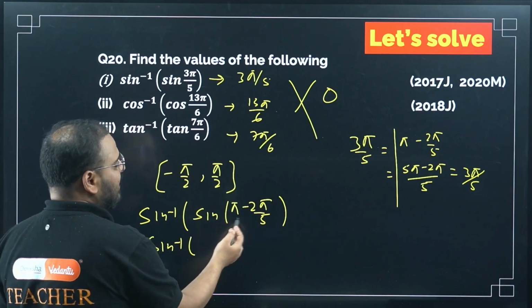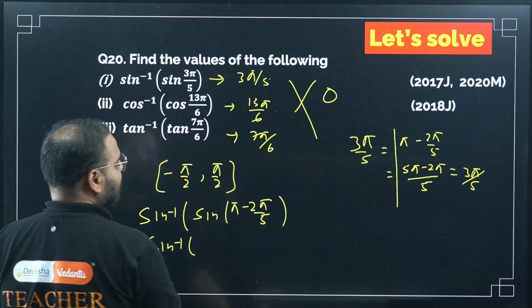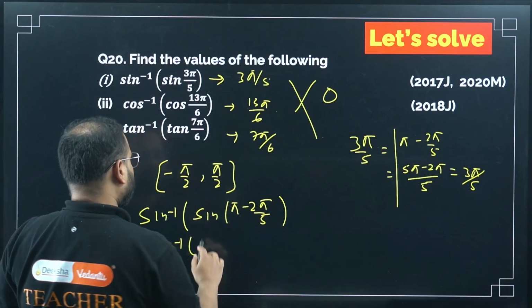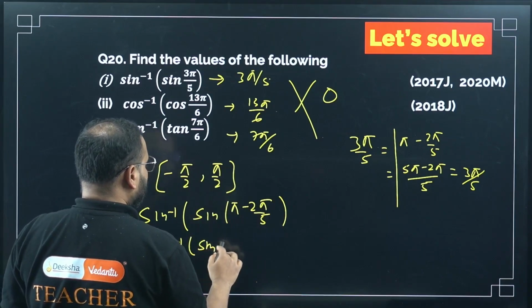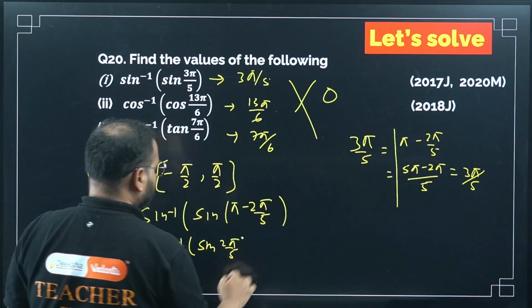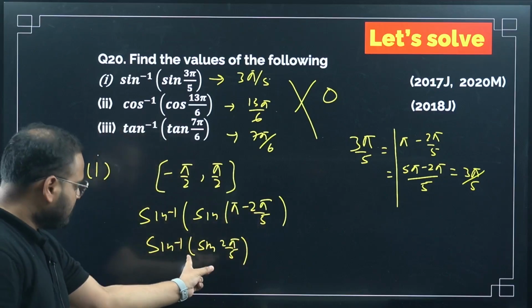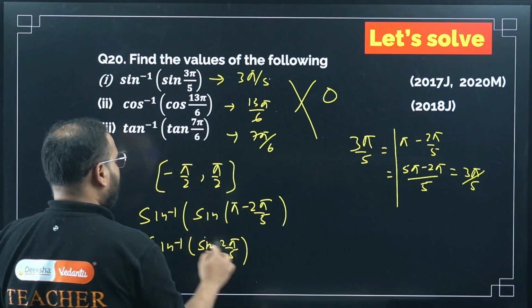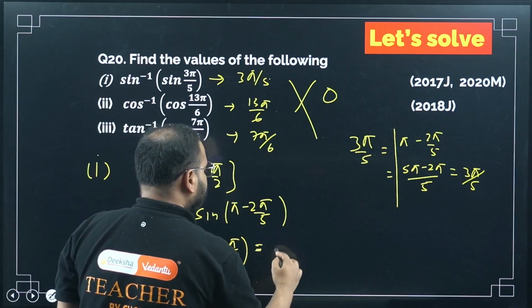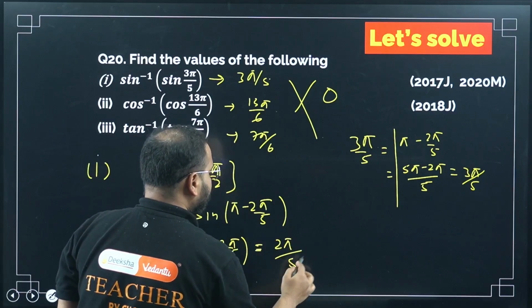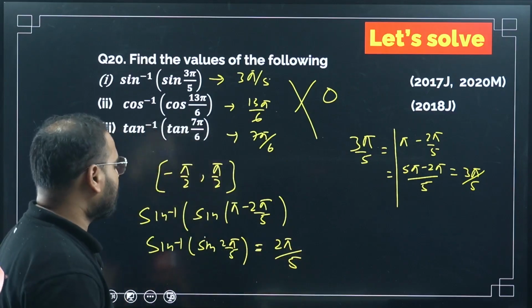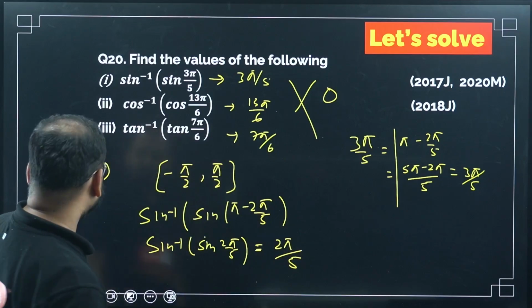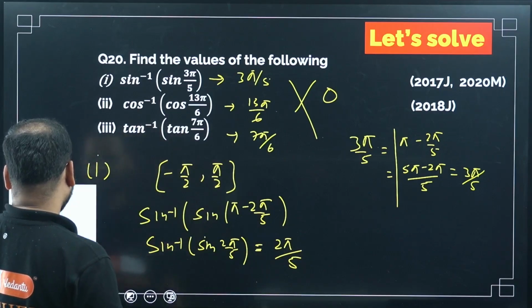Sine of pi minus theta is how much? Which quadrant? Second quadrant, right? Second, so it will be positive only. So sine 2 pi by 5. Okay. Sine of pi minus theta is sine theta. So sine 2 pi by 5, how much is this value? 2 pi by 5. This is your answer. Okay, move ahead.